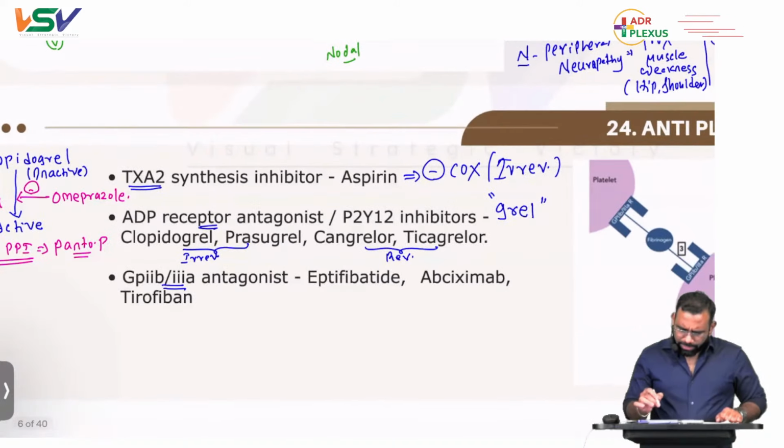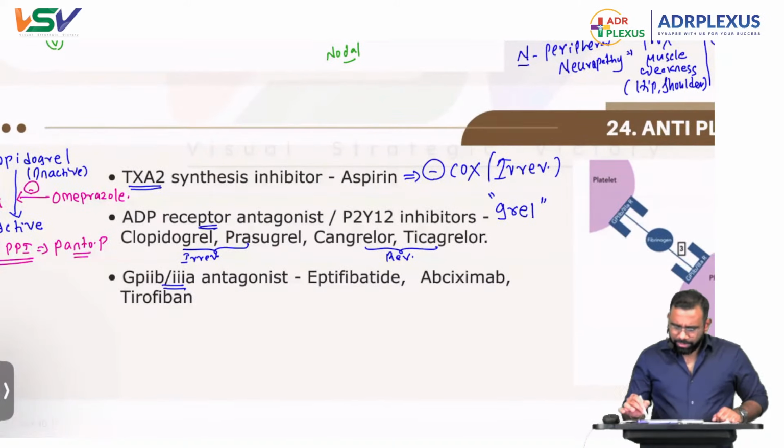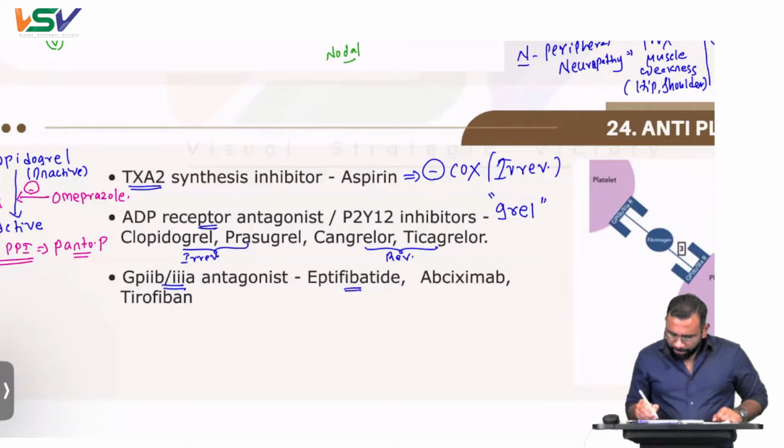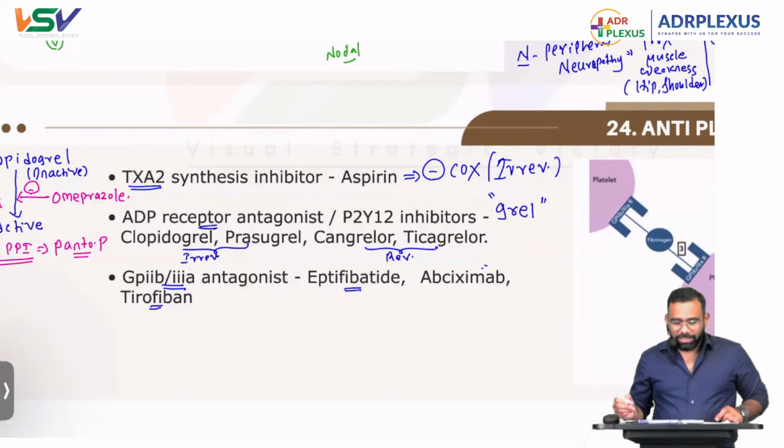Now come to the next one, glycoprotein 2B3A inhibitor, or antagonist. We have three drugs: eptifibatide, abciximab, and tirofiban. Among these, there is one point with abciximab.